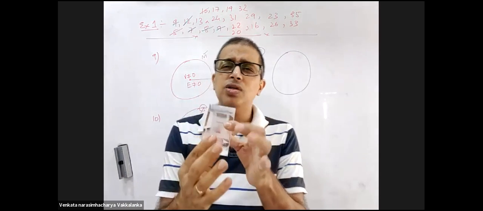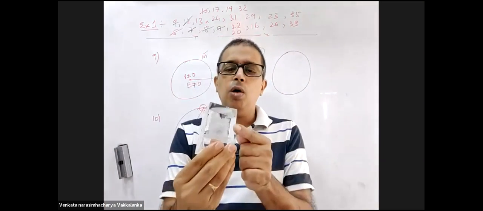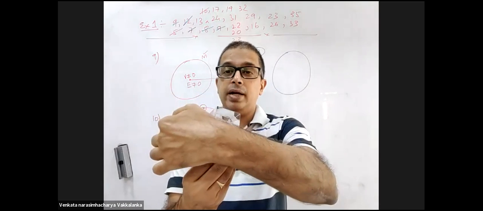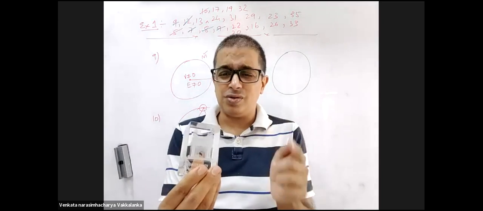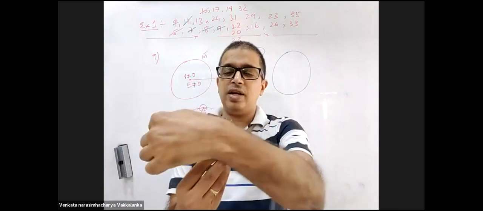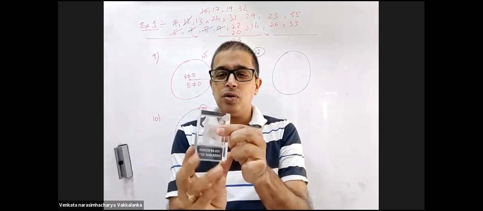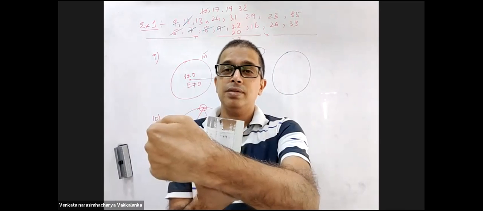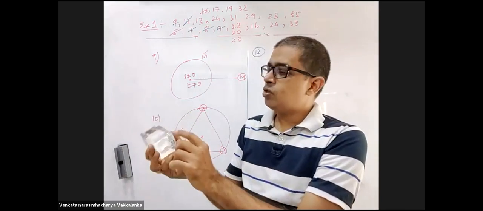See, if Earth was at rest, I'll make it more simple for you. How much time will it take for the satellite to go from one end to the other end? 24 hours? 12 hours. A complete circle takes 24 hours. From one side to the diametrically opposite side will be 12 hours. Now, because Earth is also rotating, the man standing here in 12 hours will come here. I'll put it this way. Can you see this broken part?